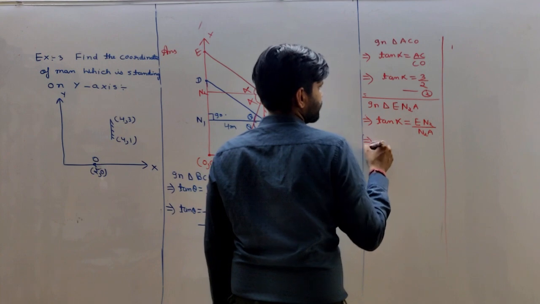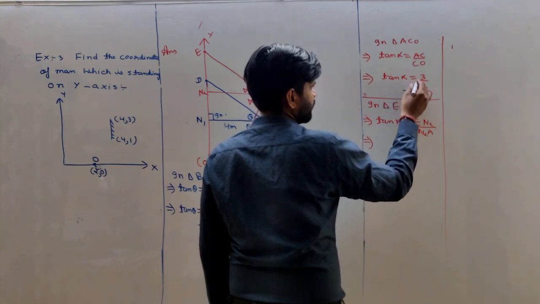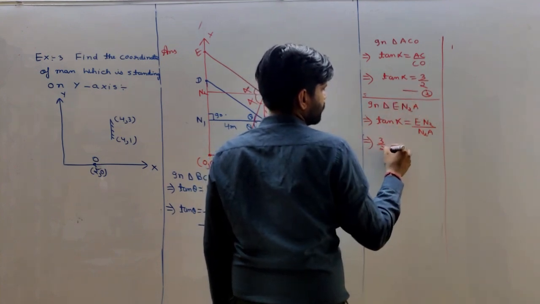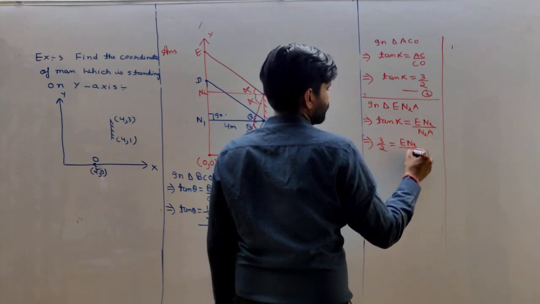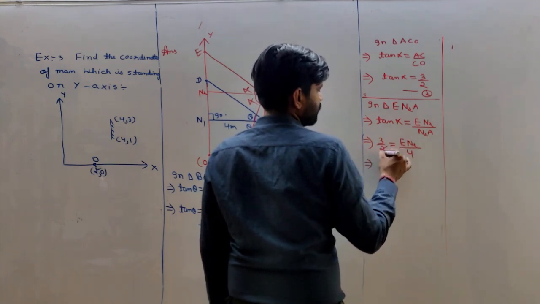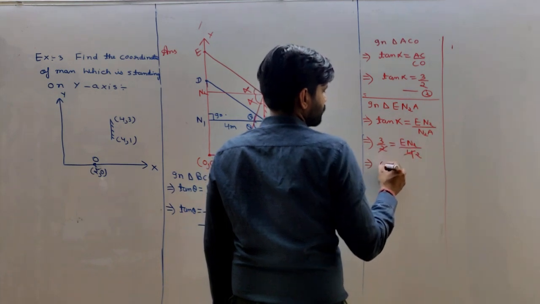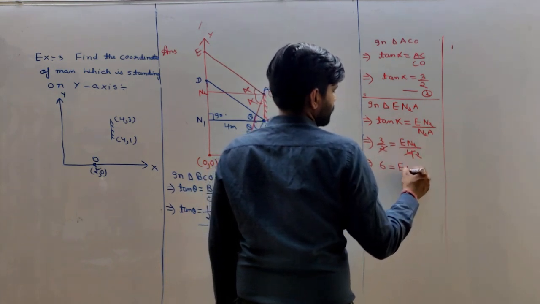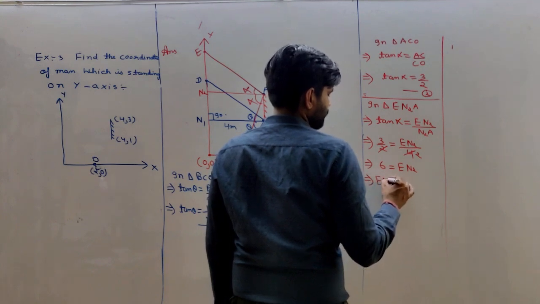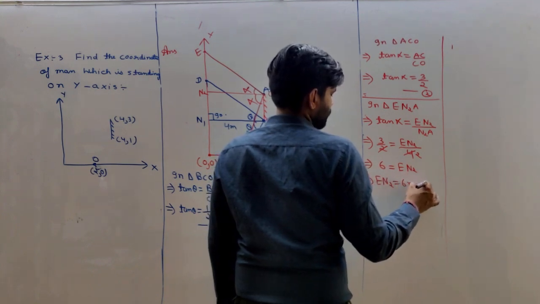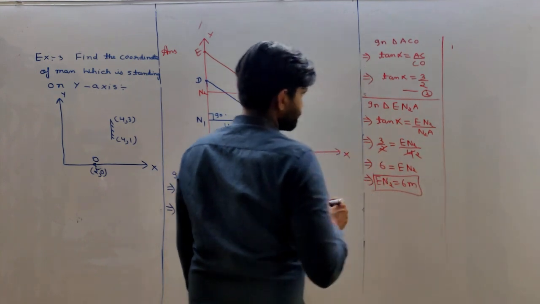From equation 2, tan alpha is 3 by 2. EN2 we have to find. N2A is equal to 4 meter. Then 2 times 3 is 6. So EN2 is equal to 6 meter. All sides are in meters.